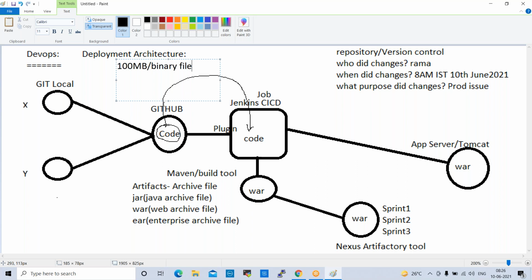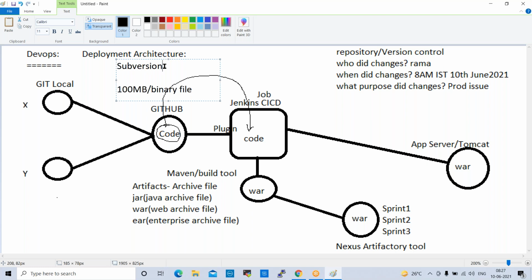Why will it not allow this? Before Git we used to use SVN, Subversion control. This is also a repository tool. Subversion control will allow all file formats without any size limit, but Git will not allow all file formats, and the size limit is a maximum of 100 MB that we can push. SVN is not like that.